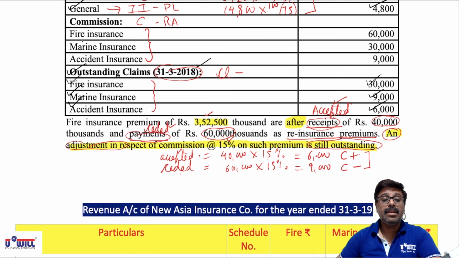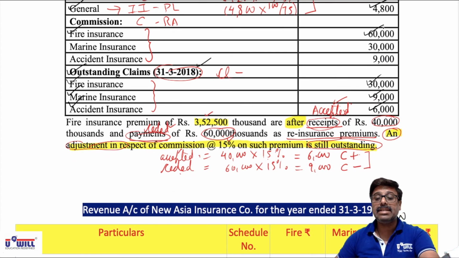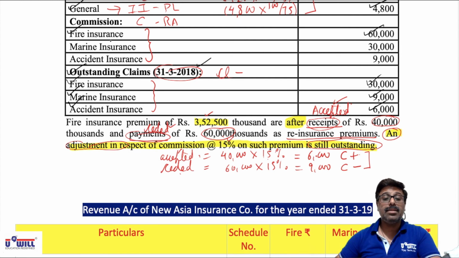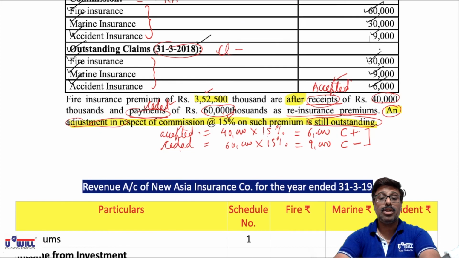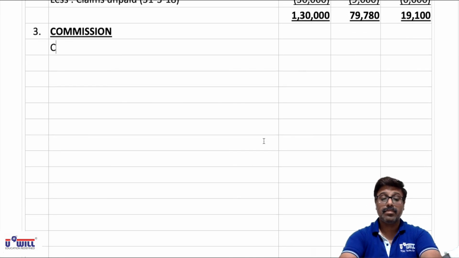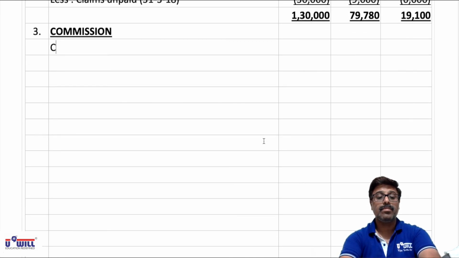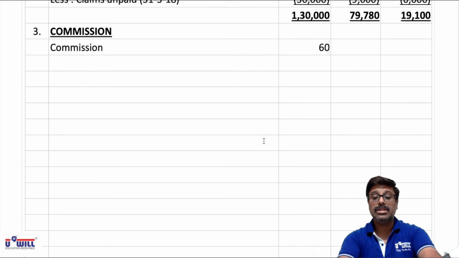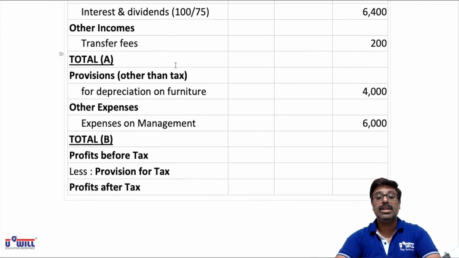Here we have fire amount is 60,000. Commissions: fire 60,000, marine 30,000 and accident 9,000. All of it down. Then after commission, what other item is marked as C?